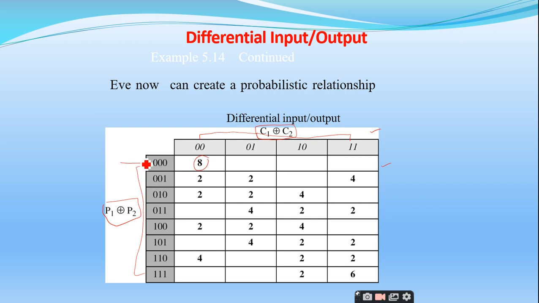So whenever I give input as 000, or the difference between the inputs is 000, then the output I will get is always 00 only. And what about this one, 110? When the difference between the plain text P1 and P2 is 110, I may get these three outputs. I may get a maximum probability of 00, and a 25% probability of 10 and 25% probability of 11.